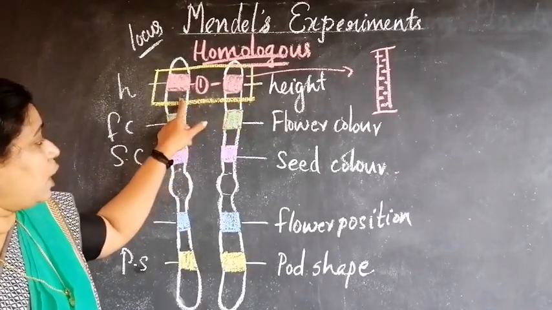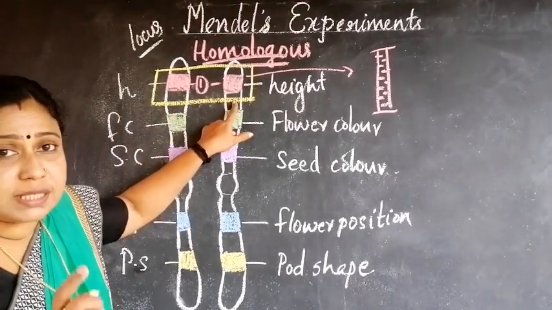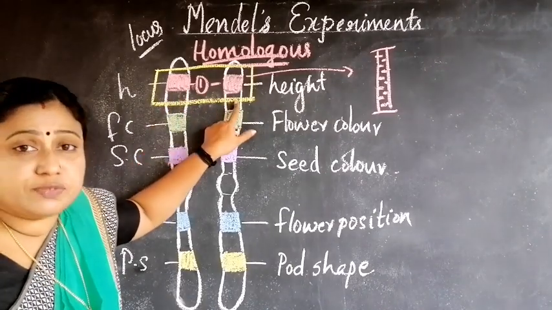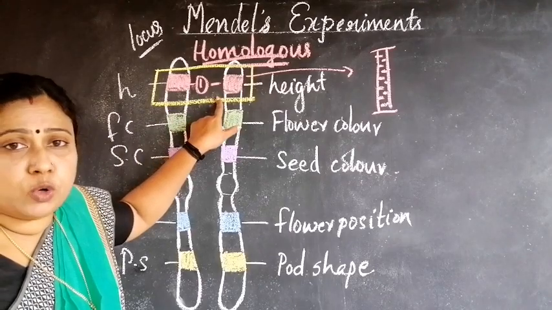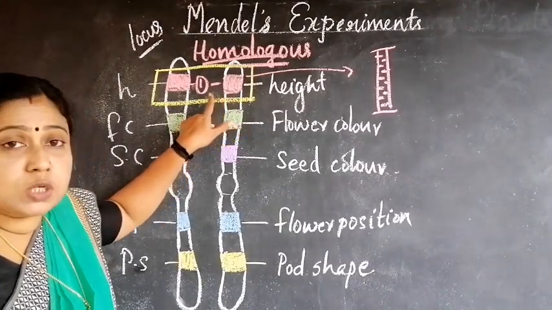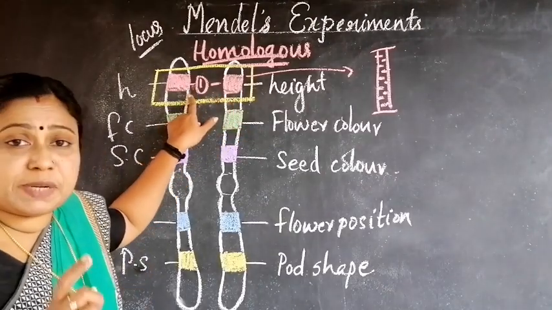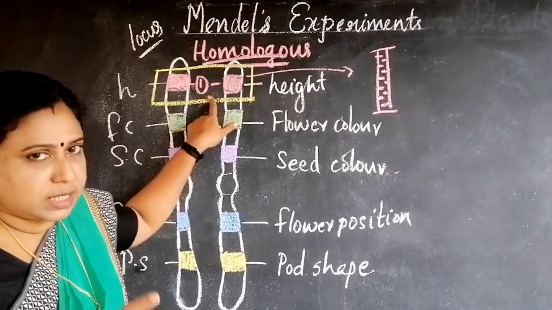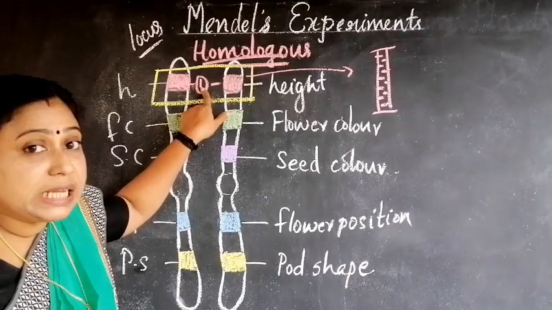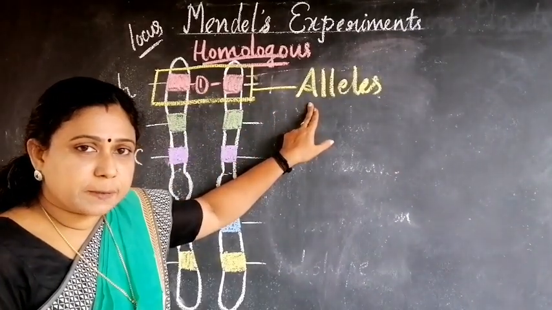So this is a pair of genes responsible for the same character. Such a pair of genes, which code for a protein for expressing a similar physical character or trait, are known as alleles. So what are alleles?